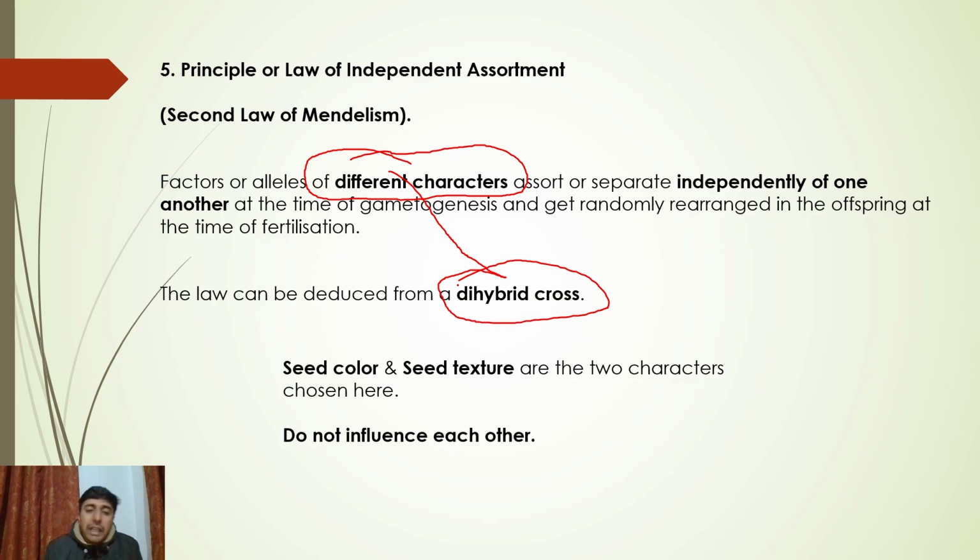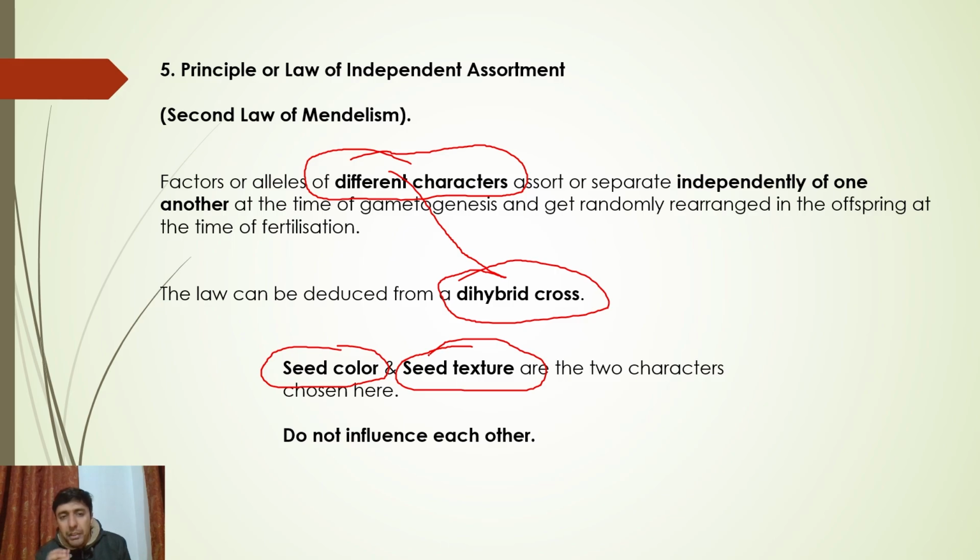So what does it say? Alleles of different characters sort separately or independent of one another at the time of gametogenesis and do not interfere with one another. Do not influence one another. Sir, आप कौन से characters की बात कर रहे हैं? Say for example, if I take two characters like seed color and seed texture, they will always remain as such. They will not influence each other. Are you getting my point? They will never interfere with each other. That is what this law basically says.